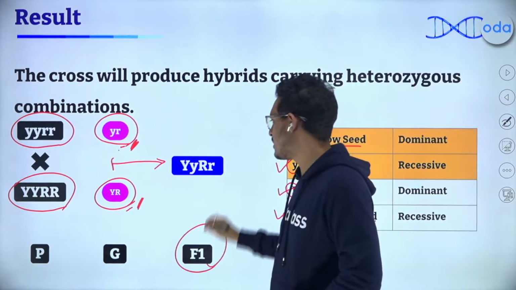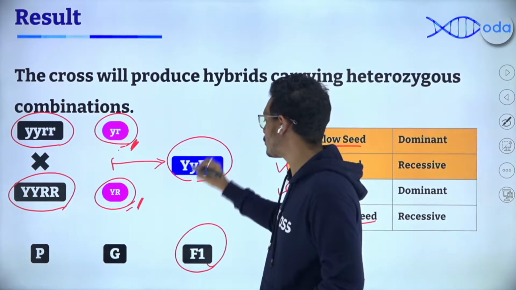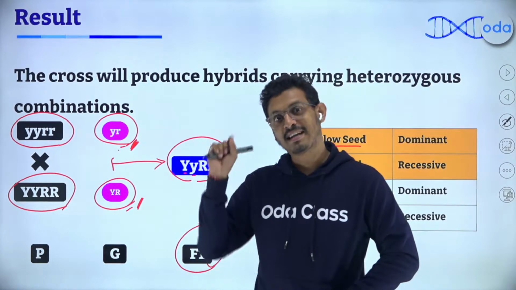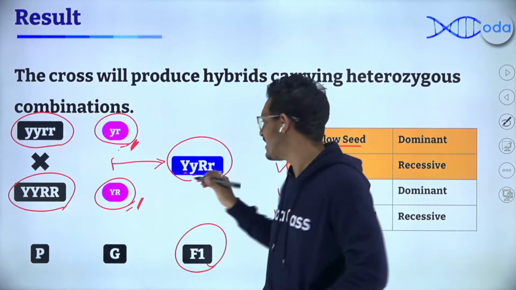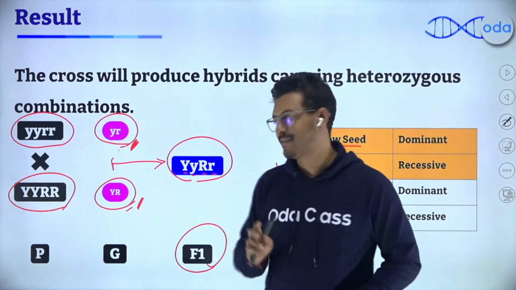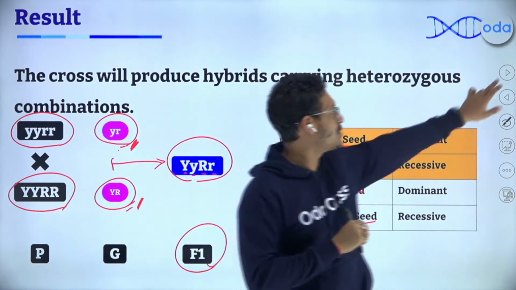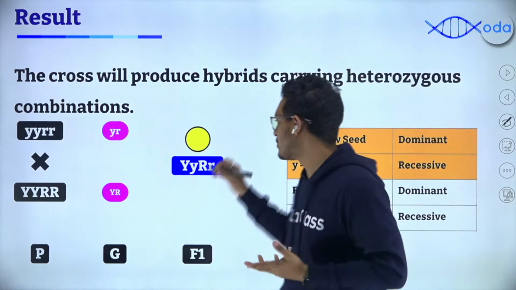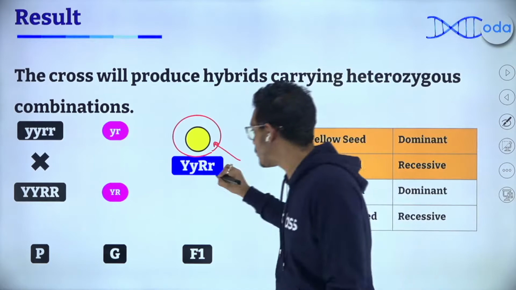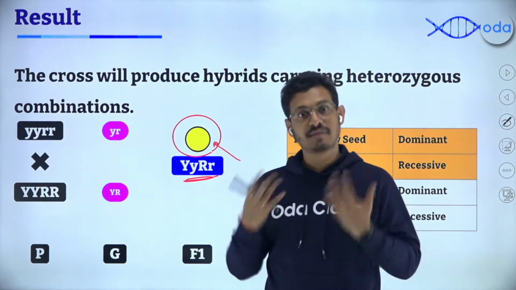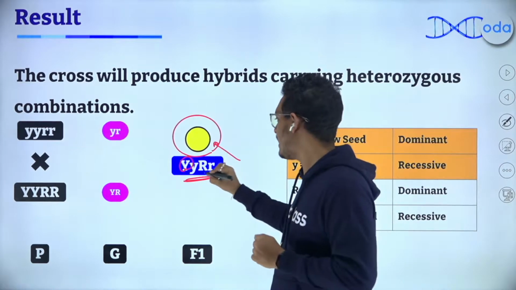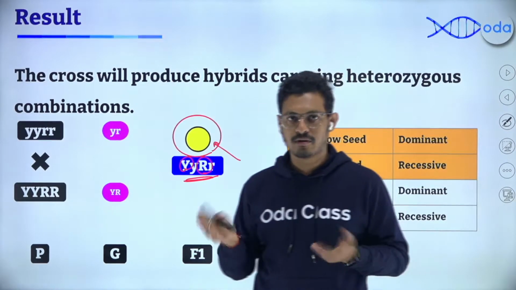Okay. Now, when these two parents combine and give birth to the hybrid for the next generation, which is your F1 generation, as you can see, this is a hybrid. Not only does it contain both the recessive and dominant allele for the yellow color seed, it also contains both dominant and recessive combination of the round seed as well. Now remember this here, because both yellow and round seed are the dominant version, the offspring will actually show yellow color. Even though their genotype is different, the seed's phenotype will be yellow, because yellow is the dominant one. It will express very strongly, and R is the dominant one, so the seed will be round, not wrinkled.